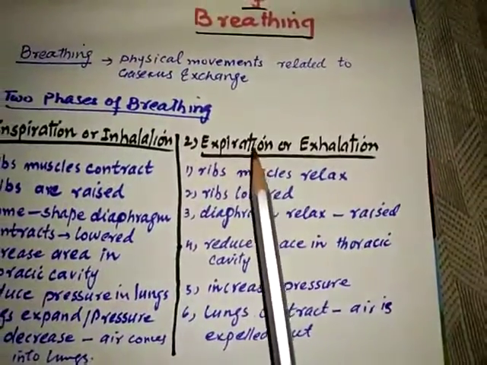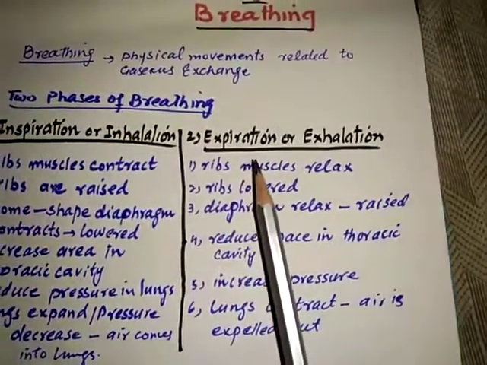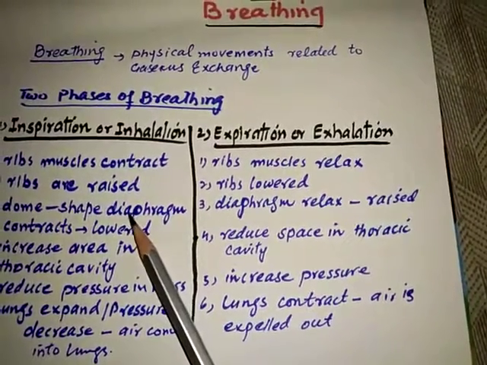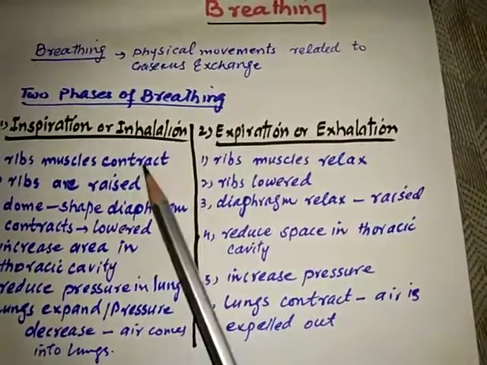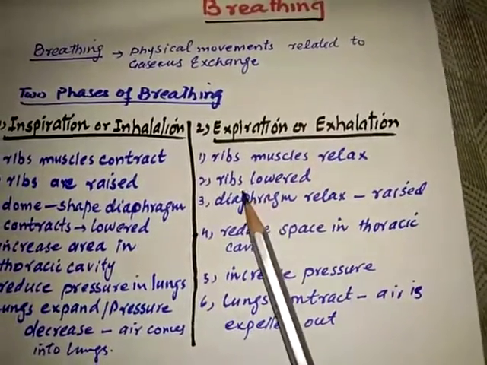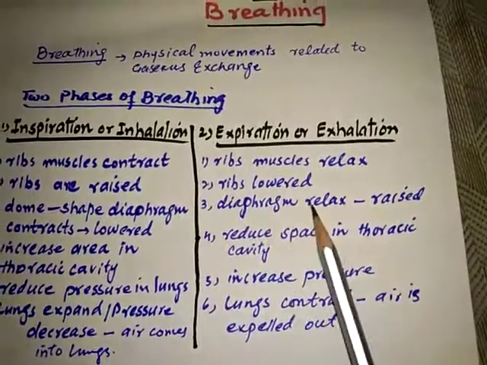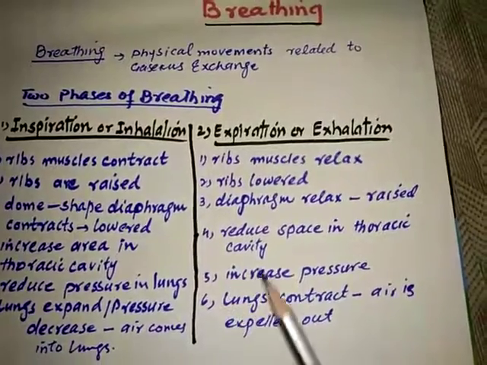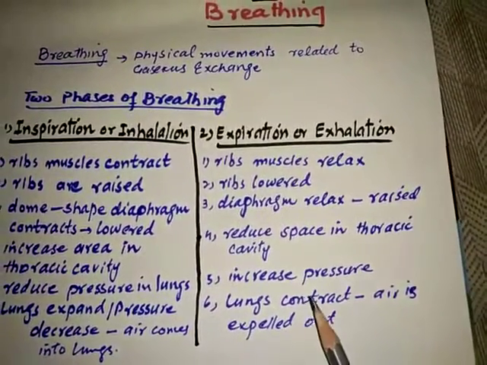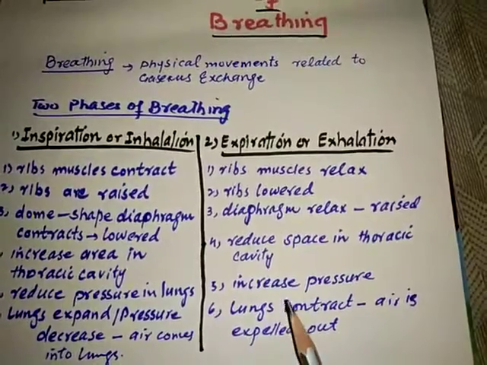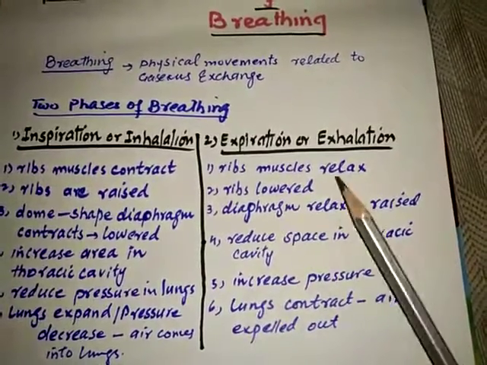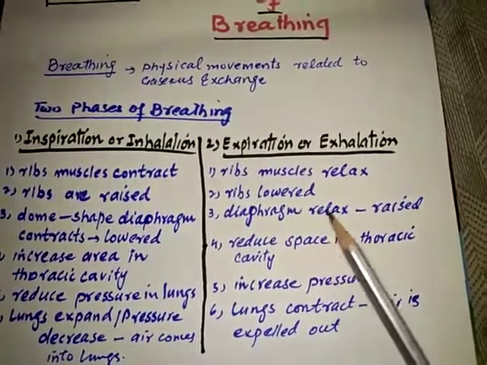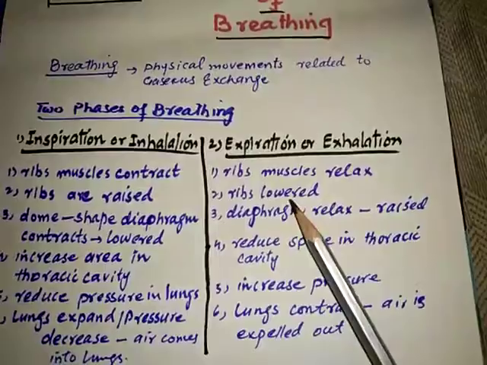Now what happens when we let out the air from our lungs? What are the steps? These are the steps which are opposite to inspiration. Here the rib muscles relax, ribs are lowered, the diaphragm relaxes and is raised, space in the thoracic cavity is reduced, pressure in the lungs increases, and the lungs contract, so air is expelled out.